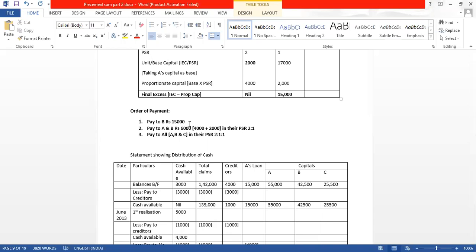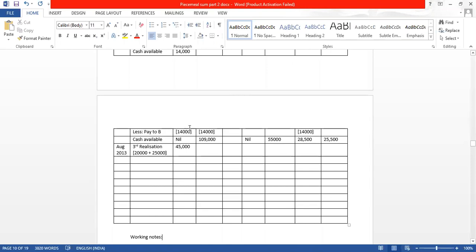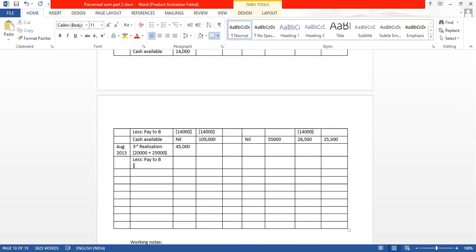First pay B completely, after that go to pay A and B. We have so far given B only 14,000. See, 1,000 is still to be given to B. Let's pay B. Out of 15,000 we gave 14,000, so how much is still to be paid? Still 1,000 we will have to pay.